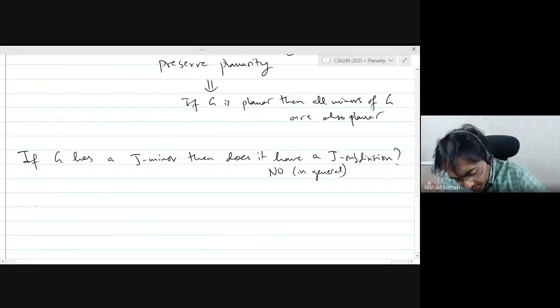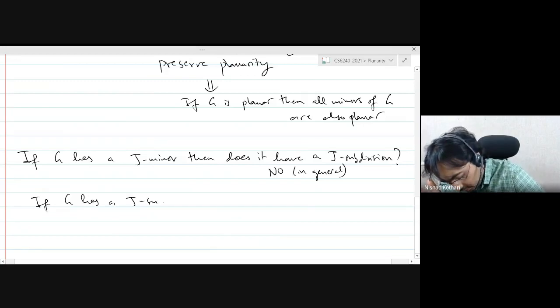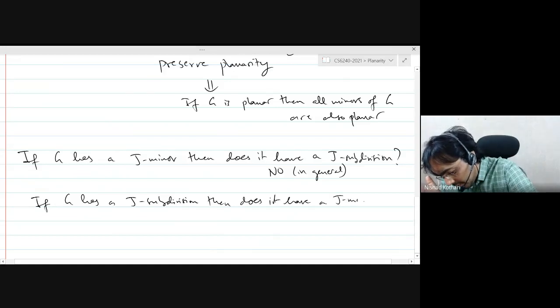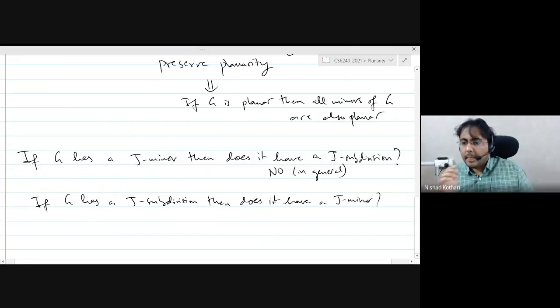What about the converse? If a graph G has a J subdivision, then does it have a J minor? What do you think? If a graph has a K33 subdivision, for example, or a K5 subdivision, then does it have a K5 minor, or likewise K5 subdivision?